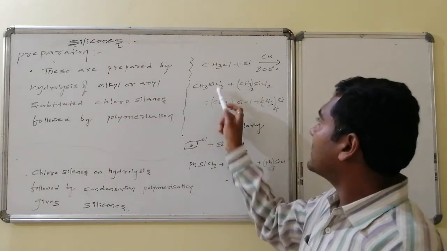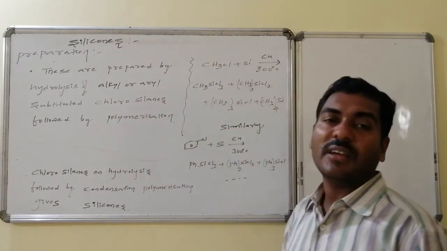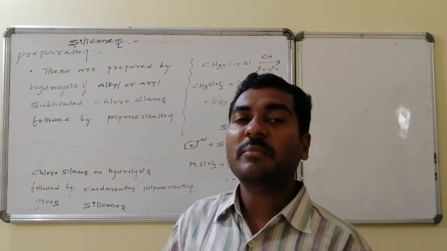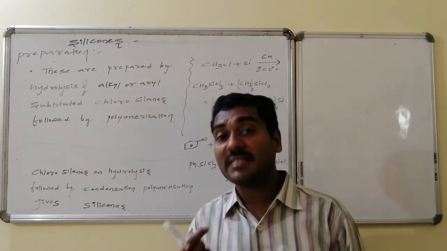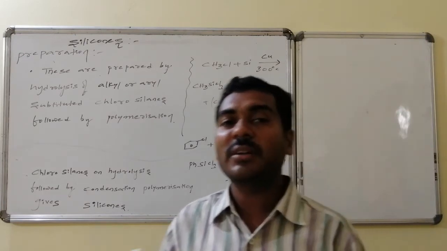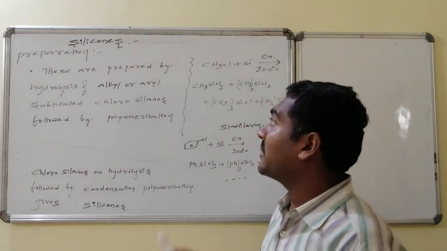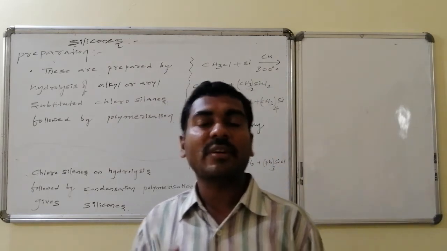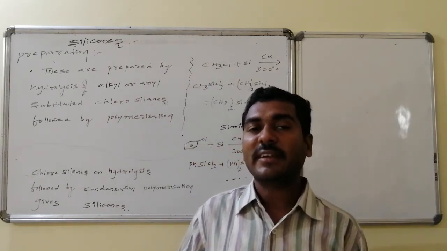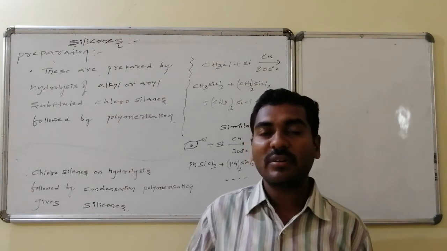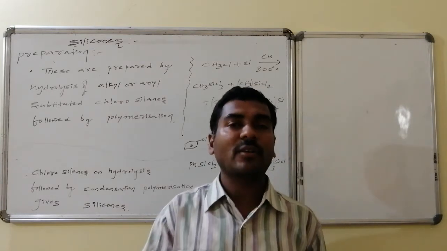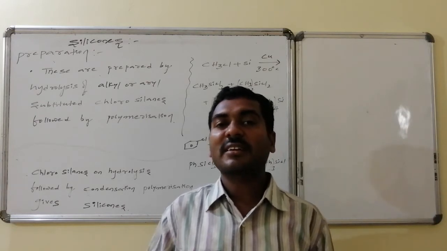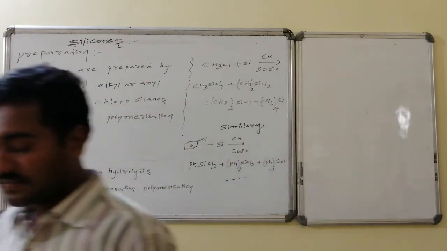These silanes on hydrolysis have the halogen atom replaced by OH groups, and these then participate in condensation polymerization with elimination of water molecules, leading to the formation of the corresponding silicones. Let us go through the formation of different varieties of silicones by taking dimethyl dichlorosilane as an example. Thus, how it will form linear silicones, cyclic silicones, as well as cross-linked silicones.